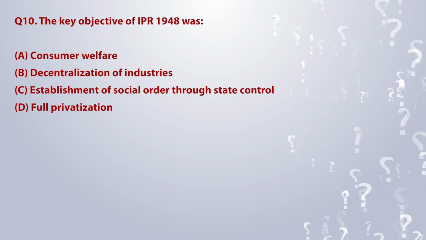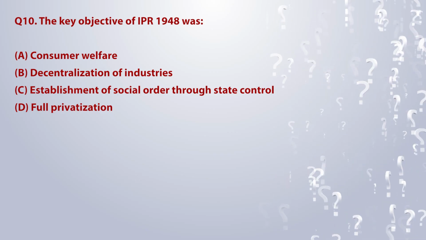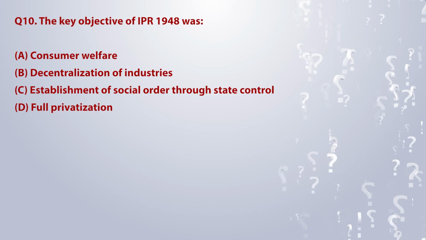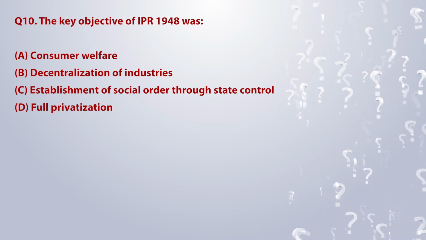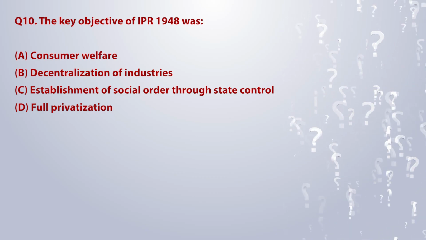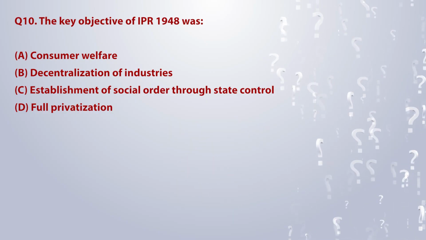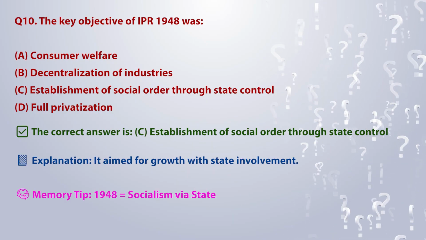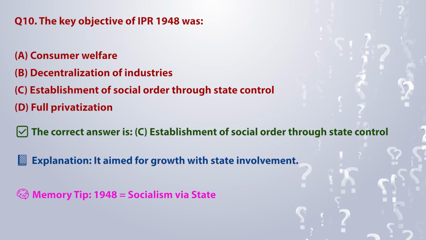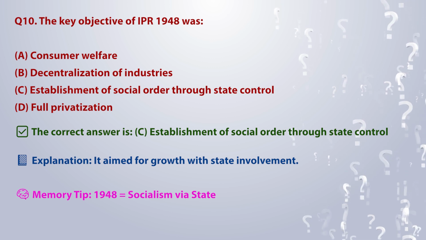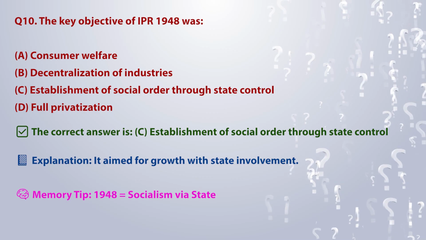The key objective of IPR 1948 was A. Consumer welfare. B. Decentralization of industries. C. Establishment of social order through state control. D. Full privatization. The correct answer is C. Establishment of social order through state control. Explanation: It aimed for growth with state involvement. Memory tip: 1948 is equal to socialism via state.